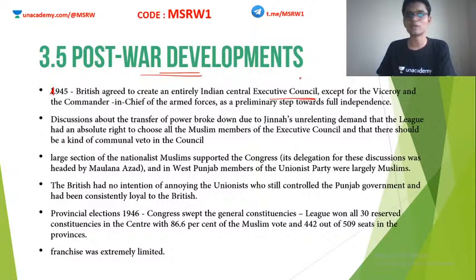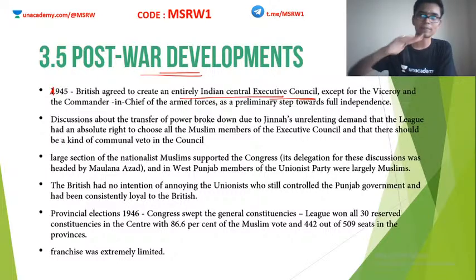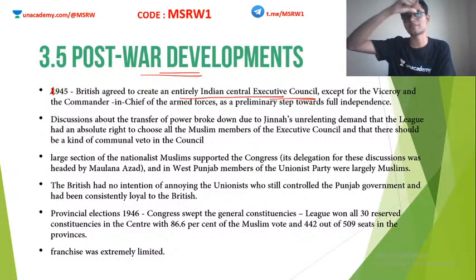It was almost time for them to hand over the government to Indians and get out of here. So they decided to create an entirely Indian Central Executive Council, except for the Viceroy and the Commander-in-Chief of the Army, who would be British. This was considered a preliminary step for independence.